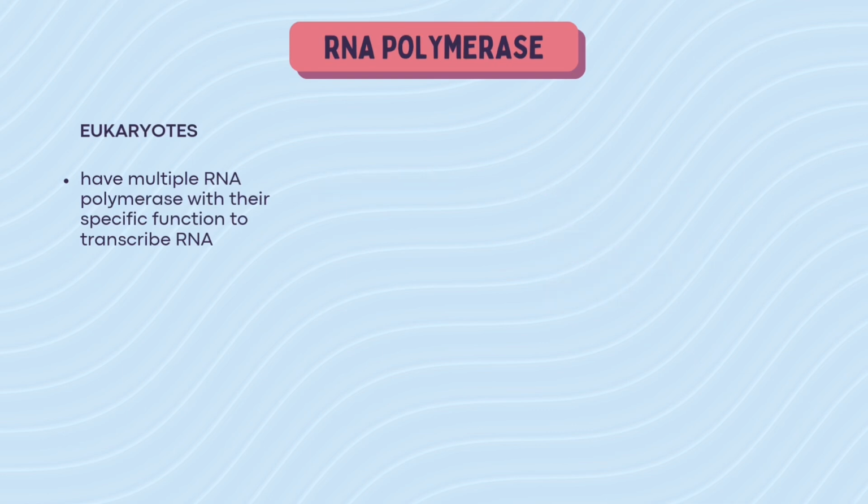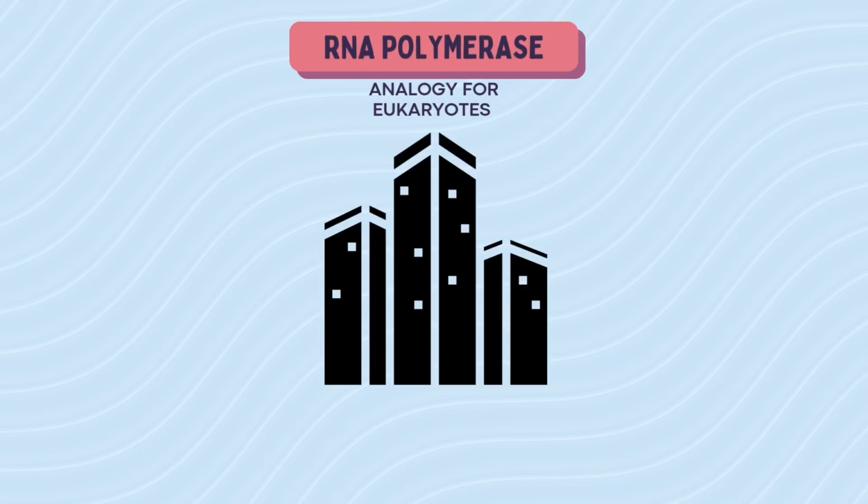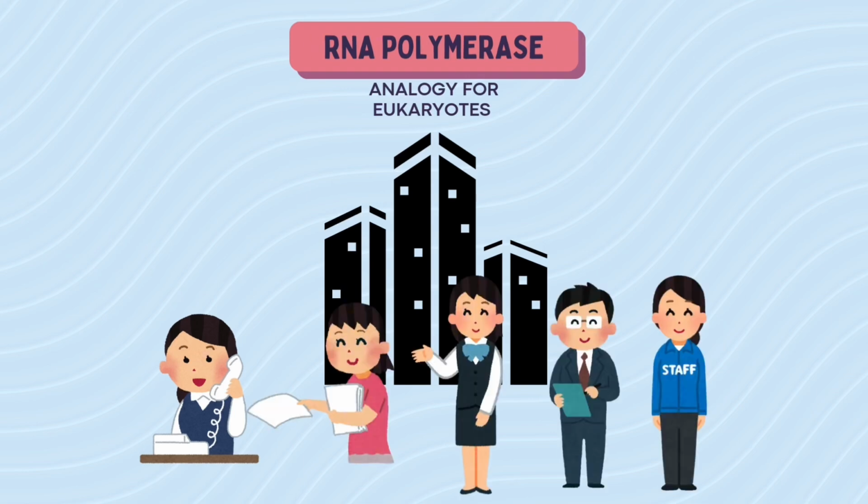So, for the analogy for eukaryotic cells, imagine that there is a big workplace like an office. Each worker wears a different uniform, which represents different roles, and each role has a specific task. So, it is the same as RNA polymerase in eukaryotic cells.